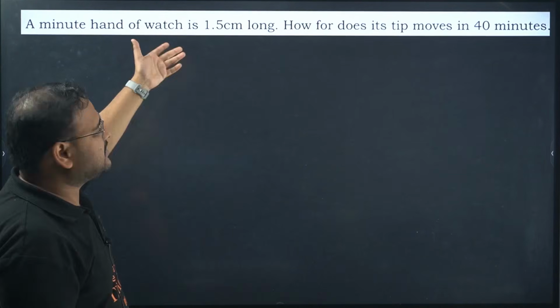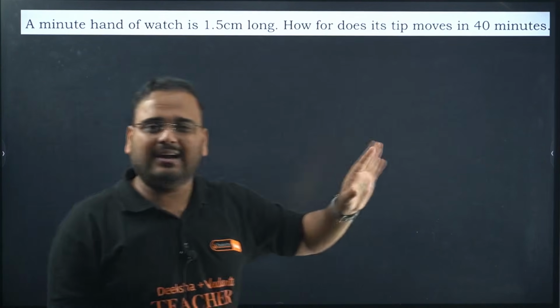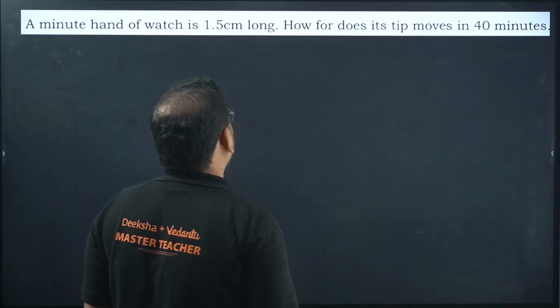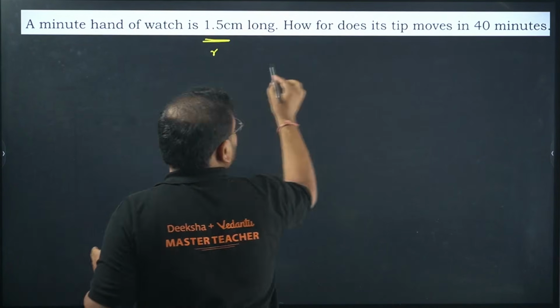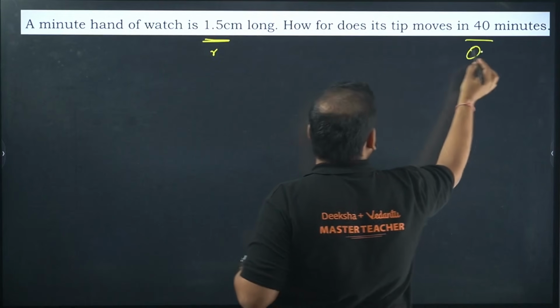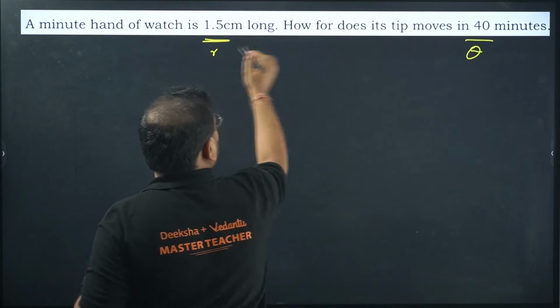This is a simple basic question on the definition of angle, arc, and radius. They have given the radius, and they have given the angle also. What are they asking? How far does it cover?